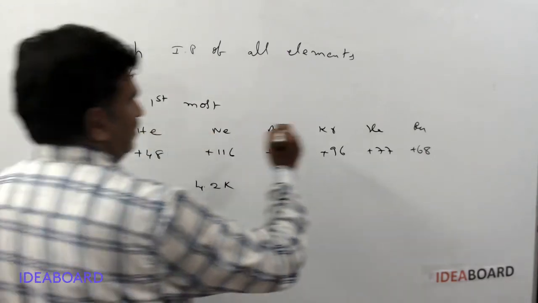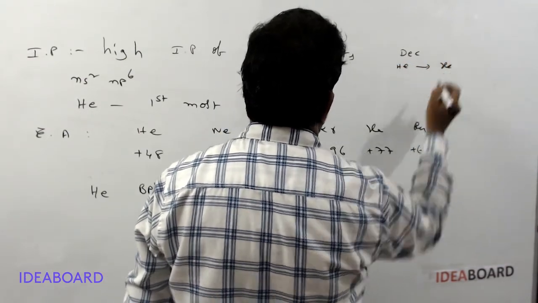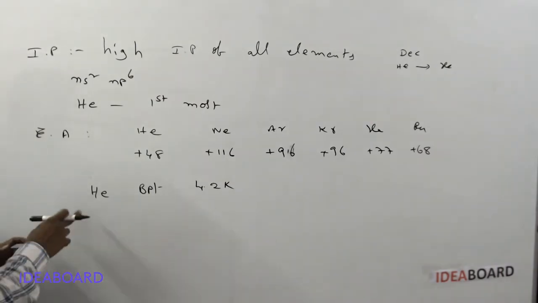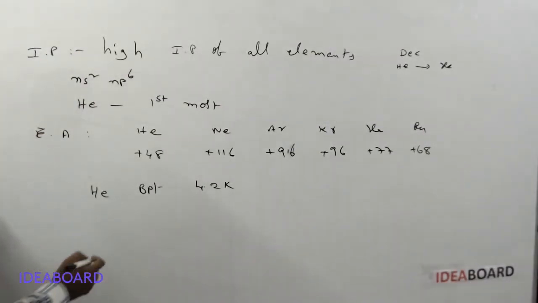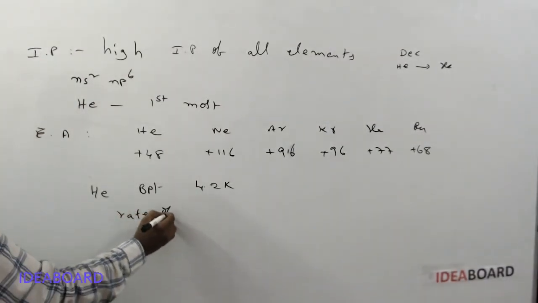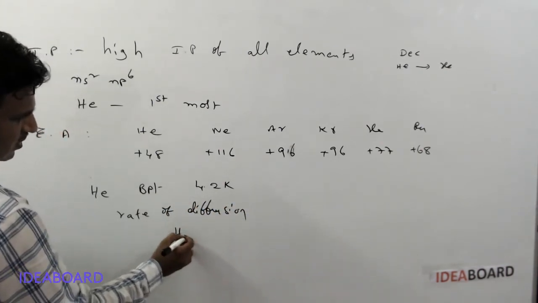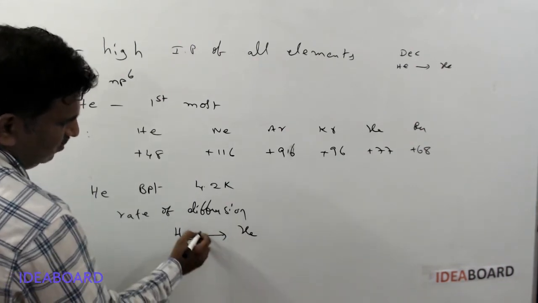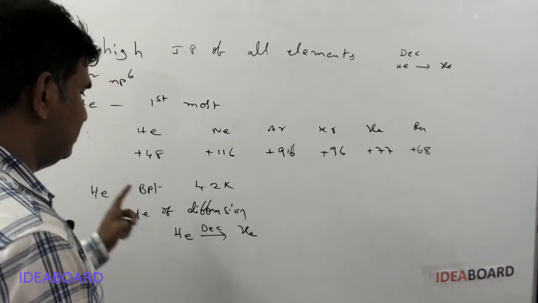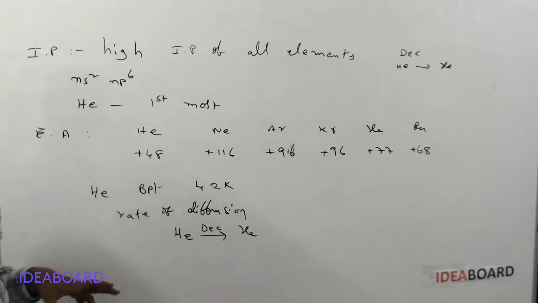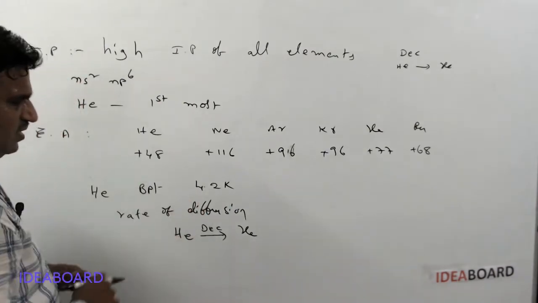The ionization potential values also decrease from helium to xenon, and the rate of diffusion, if you are taking helium, can diffuse even through rubber, even plastic or polymers also, and the diffusion of these elements decreases from helium to xenon. Helium has a high rate of diffusion. It can diffuse even through rubber, plastic or polymer materials.